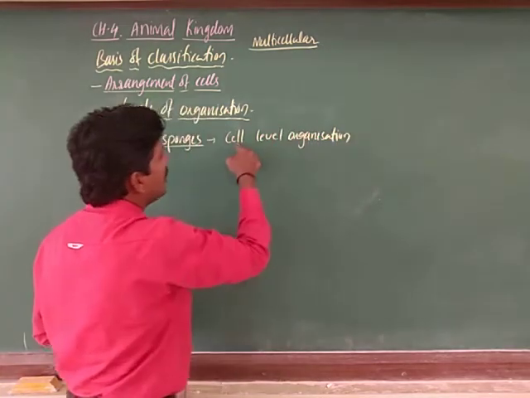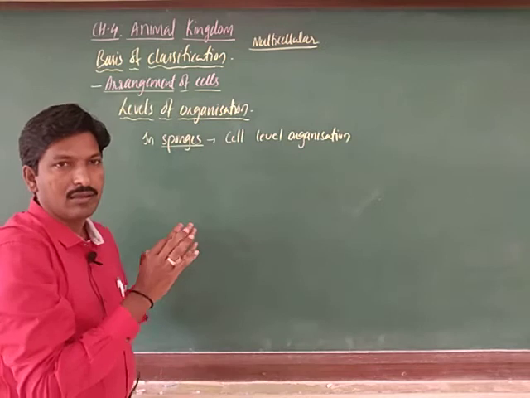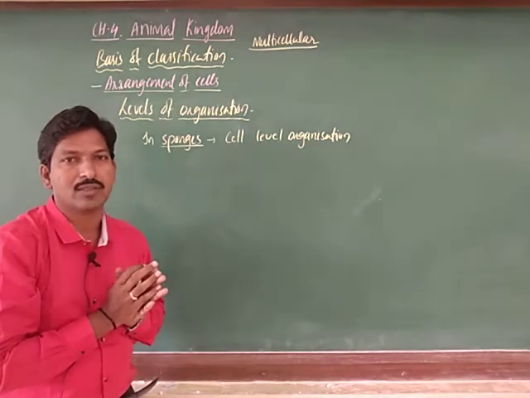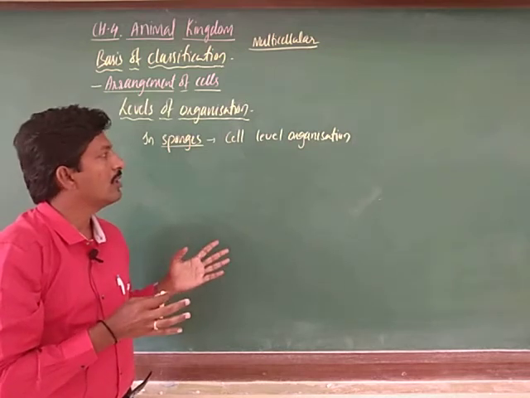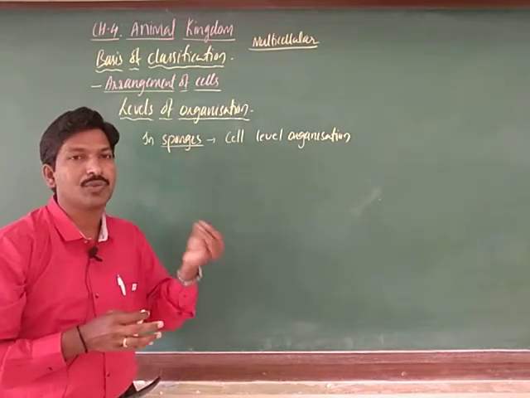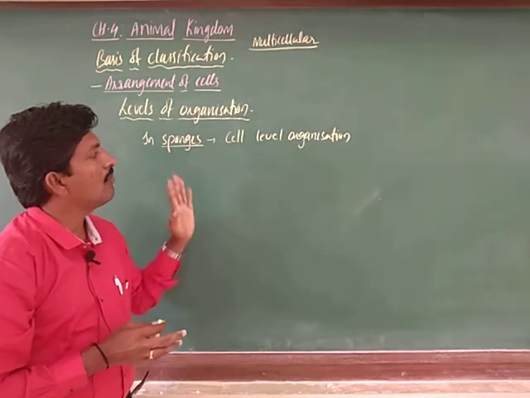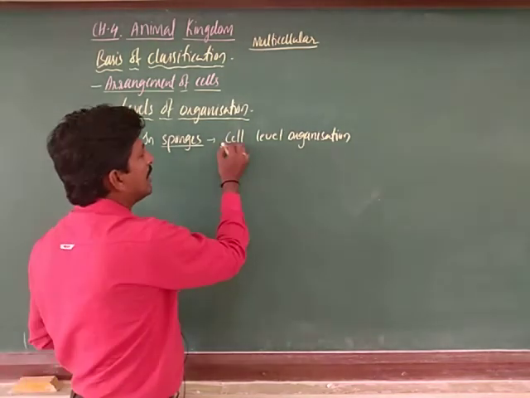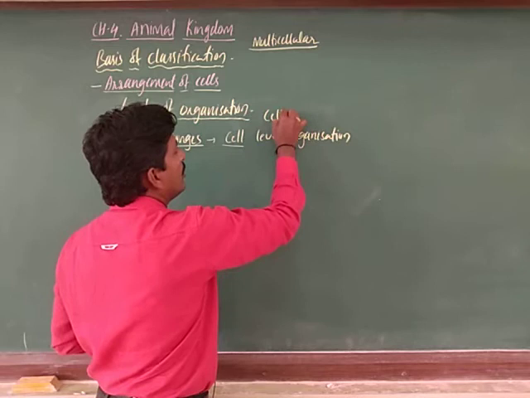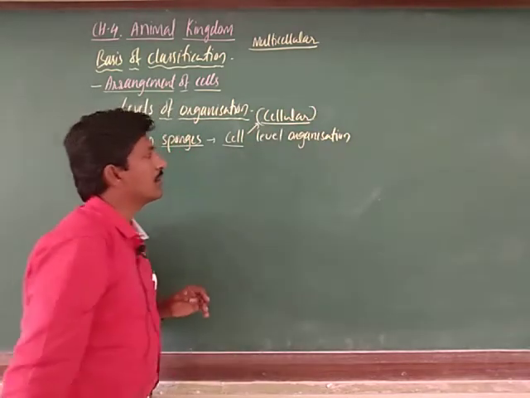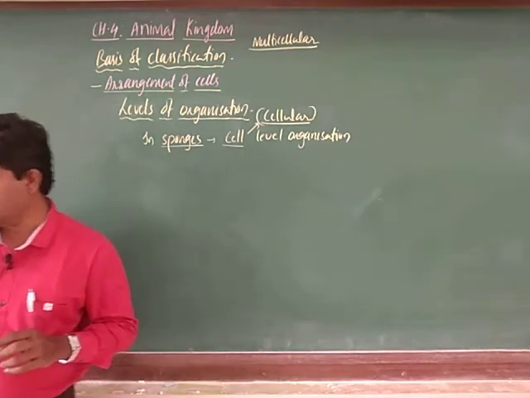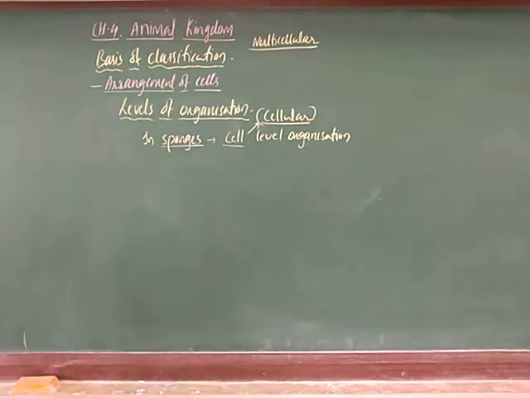Even though it is multicellular, cells are performing their own functions. Even though they are combined together, tissue is not formed. It may be a very primitive tissue, but the cellular level of organization is there. Cellular level of organization is observed in sponges, with loosely arranged cells.